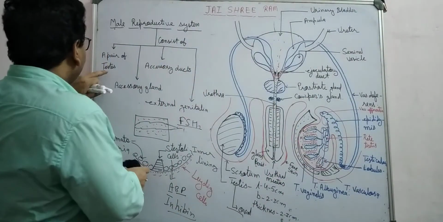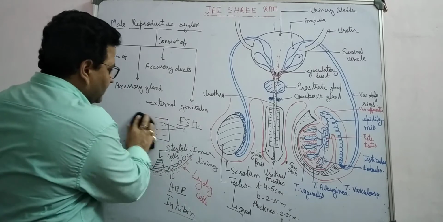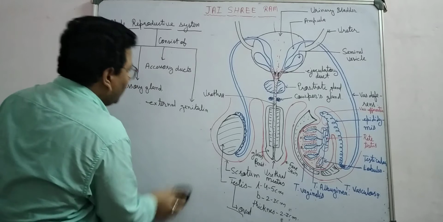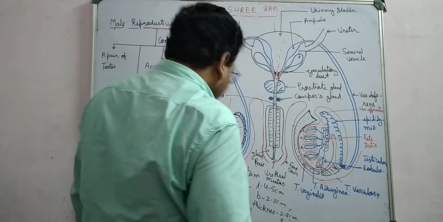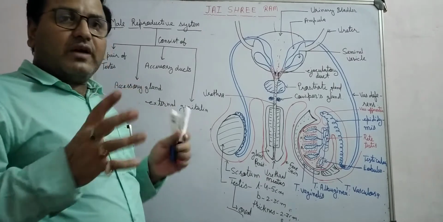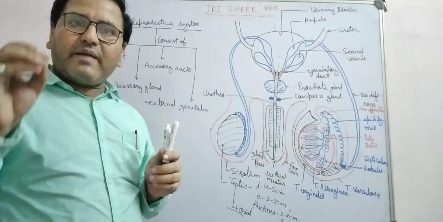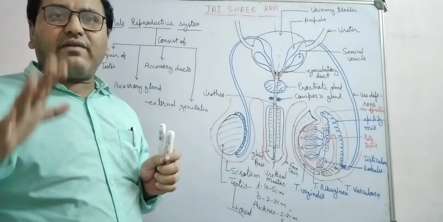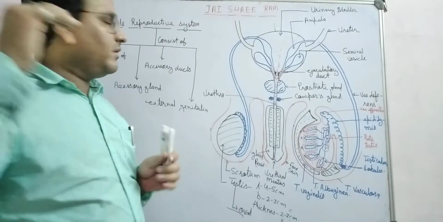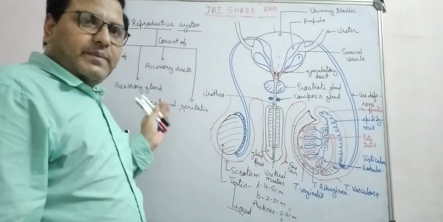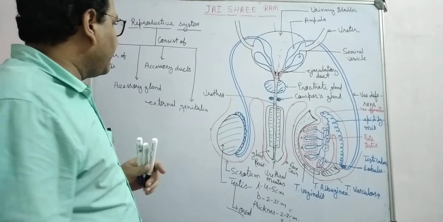This one pair of testes is known as the primary sex organ. Other sex organs like accessory ducts, external genitalia and accessory glands do not produce gametes or testosterone. That's why they are secondary reproductive organs, while the testes are the primary reproductive organ.